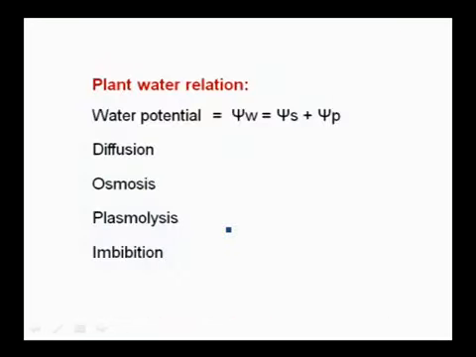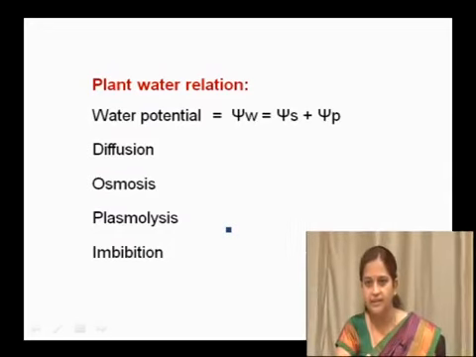Next we will move to plant water relations. Water is very essential, and its water potential and kinetic energy are very important. The relation of water potential is psi W equals psi S plus psi P. Psi W denotes water potential, which is mainly dependent on solute potential, and that solute potential is usually negative.